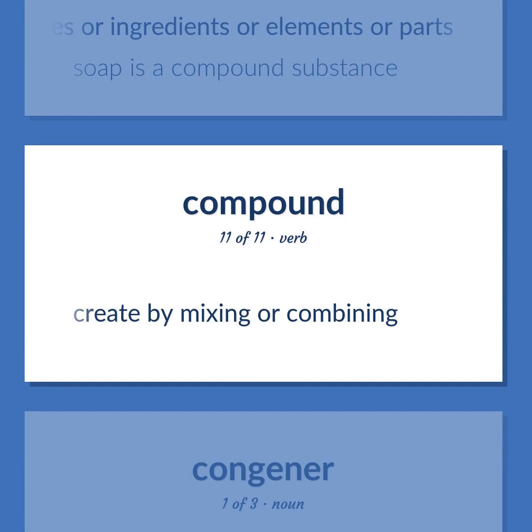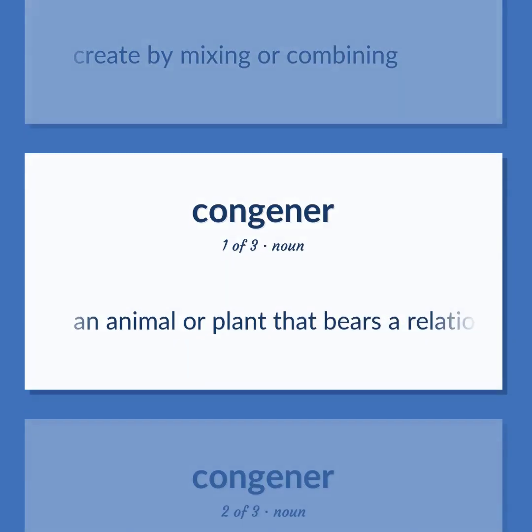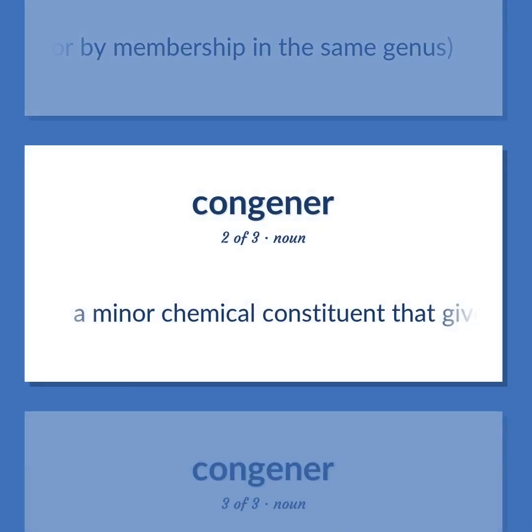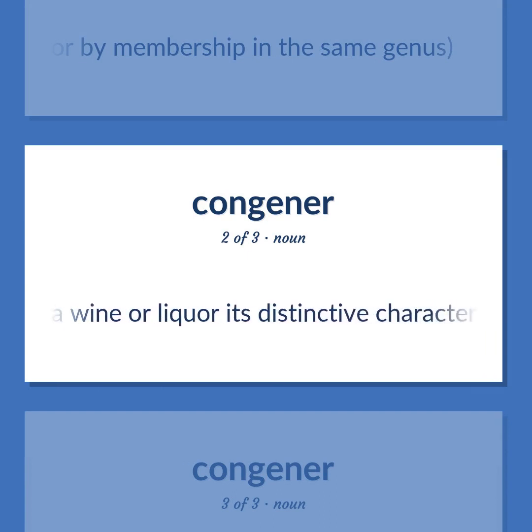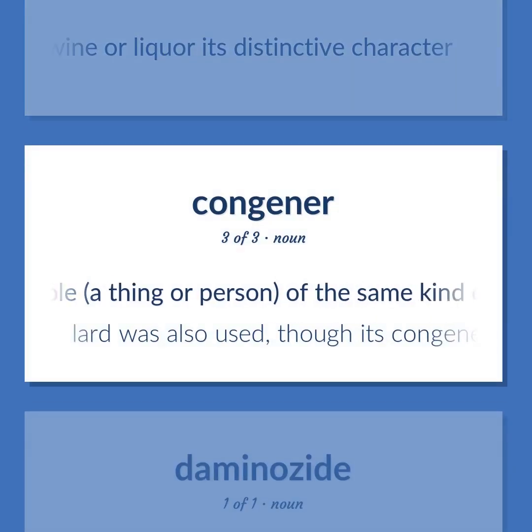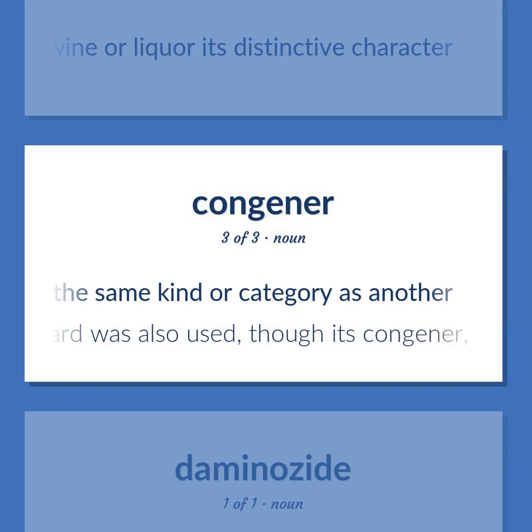Create by mixing or combining. An animal or plant that bears a relationship to another, as related by common descent or by membership in the same genus. A minor chemical constituent that gives a wine or liquor its distinctive character. A whole, a thing or person, of the same kind or category as another. Lard was also used, though its congener, butter, was more frequently employed.